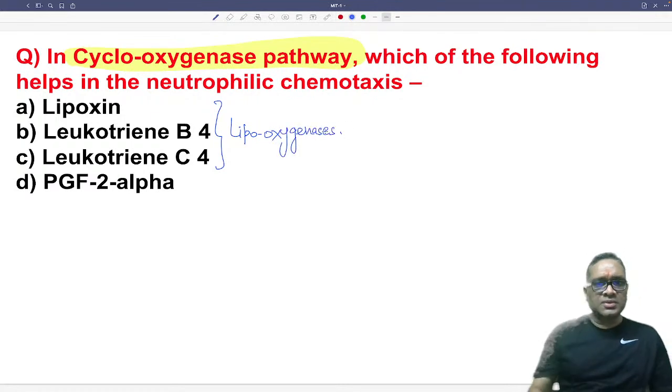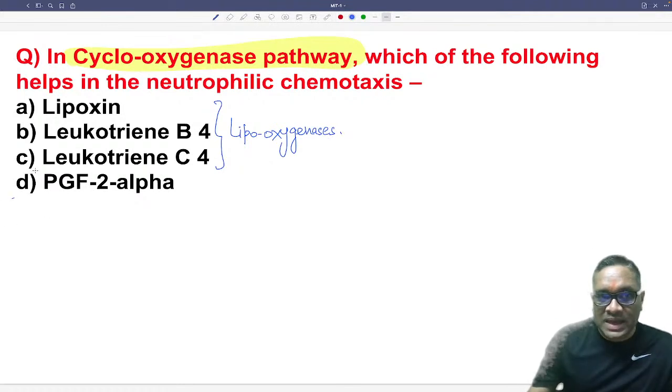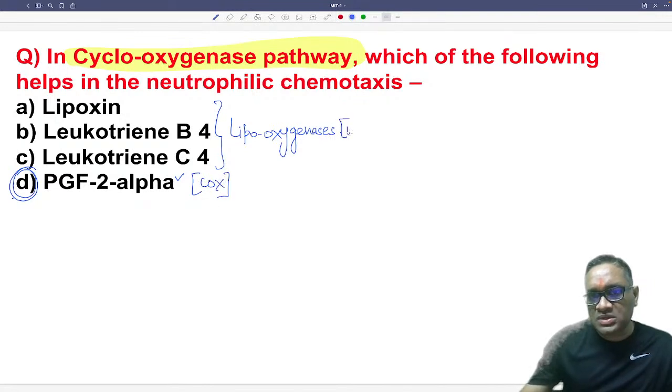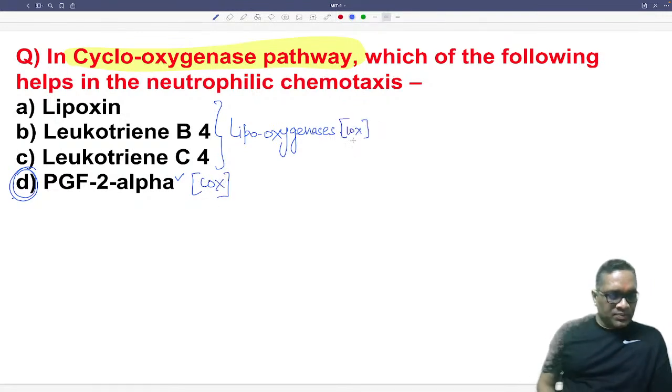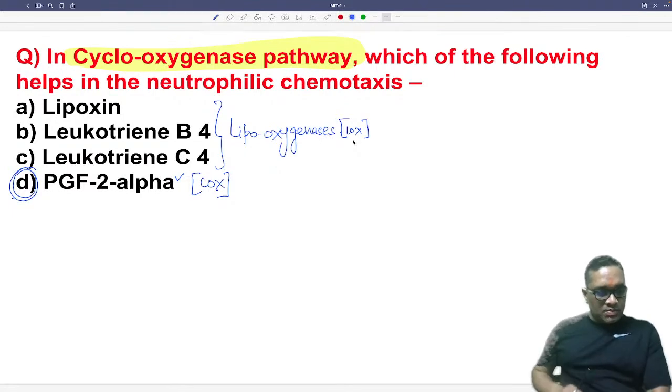So now you understand, it is already ruled out. It's not leukotriene B4, because the examiner is talking about the cyclooxygenase pathway. So what should be the answer? The answer should be PGF2 alpha. This is the cyclooxygenase COX pathway, right? This is the lipooxygenase LOX pathway, right? So this point we have to keep in mind.